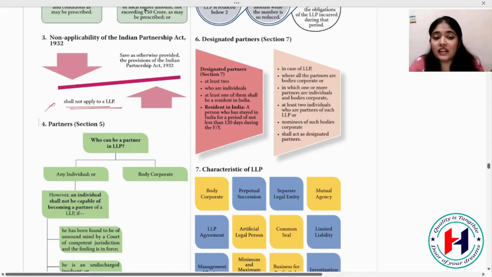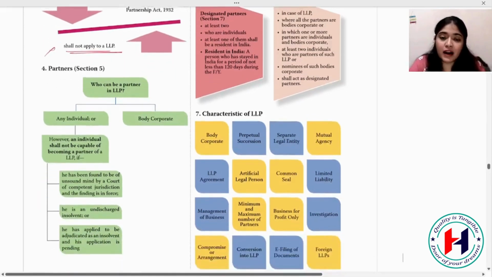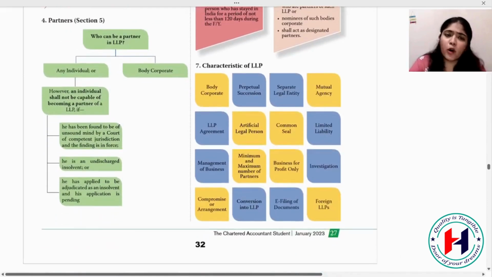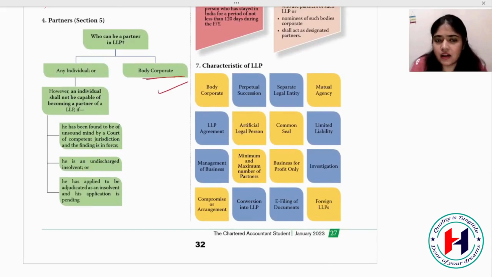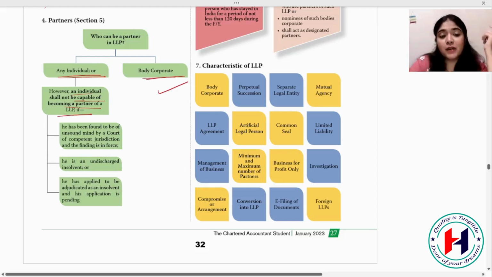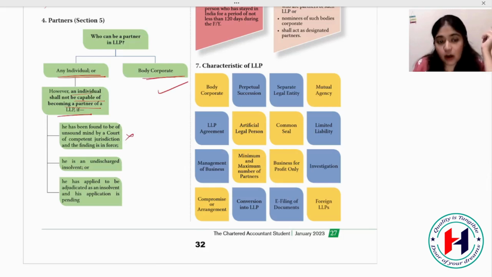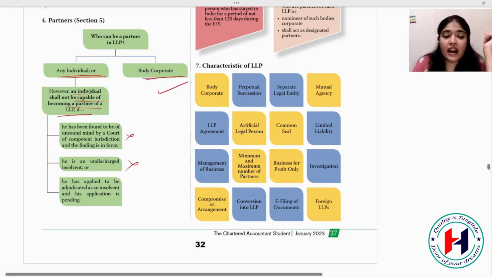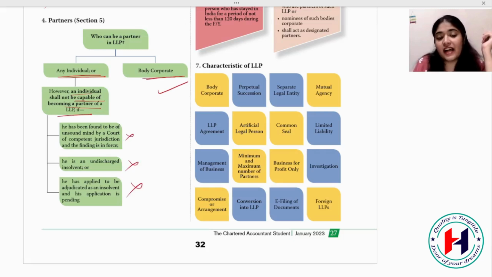Okay, now who are the partners of LLP? Who can be the partners? Let's see. Any body corporate can become a partner, right? Any individual, however an individual shall not be capable of becoming a partner in LLP if... So we have to recall competence of partners. Any individual can become a partner, but that person should not be of unsound mind. He should not be an undischarged insolvent, or he has not applied to be adjudicated as insolvent.